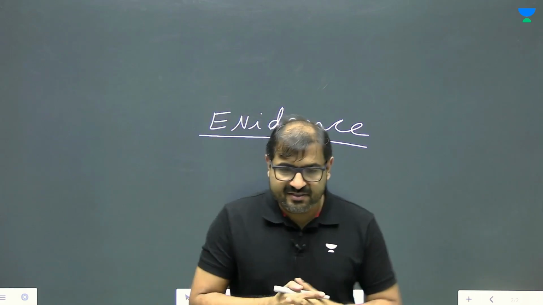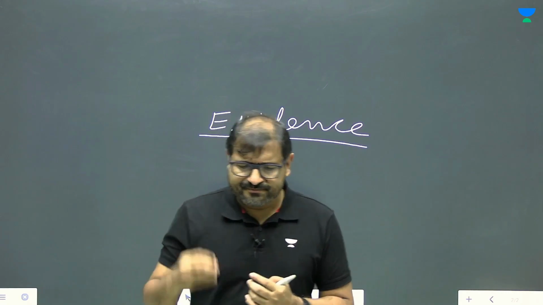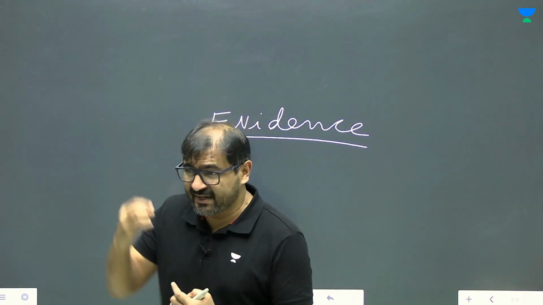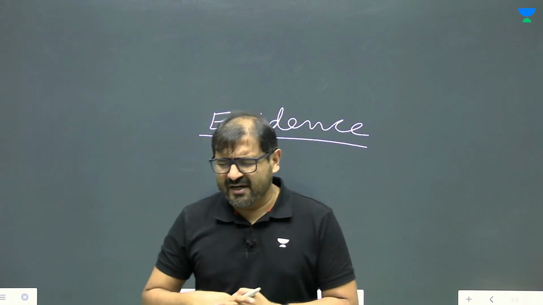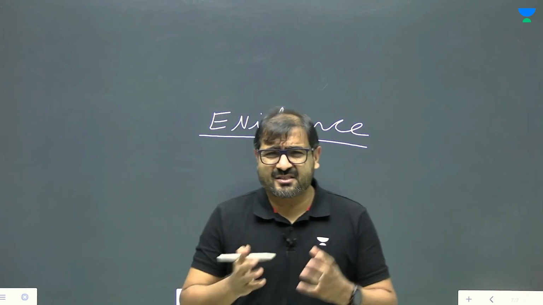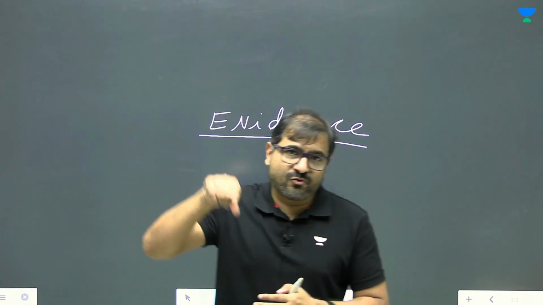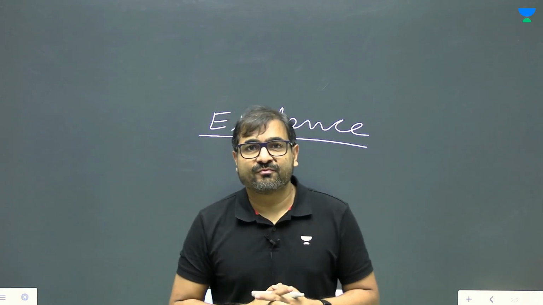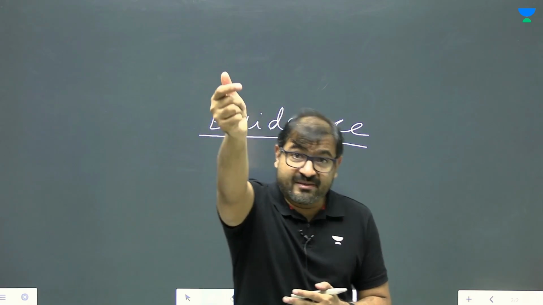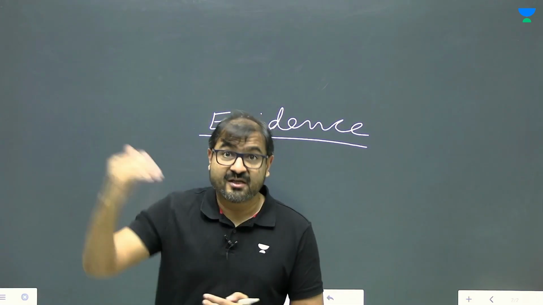Niels Bohr gave a jugaad type of thing, which is quantization of angular momentum, which was necessarily just a hodgepodge thing. He couldn't explain why. But if you assume that to be true, you will find that all the experiments that were done before and all the predictions that Niels Bohr's theory was making were coming true.